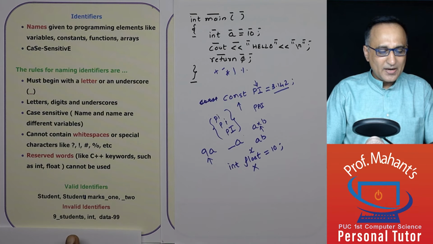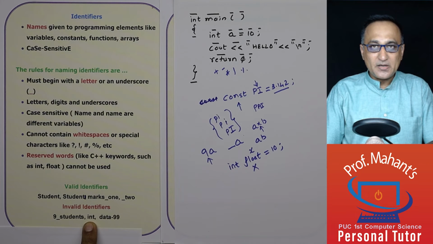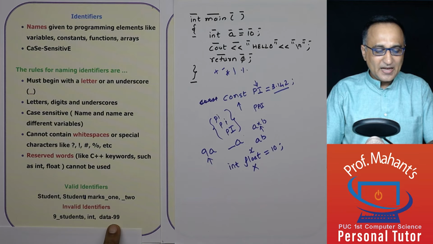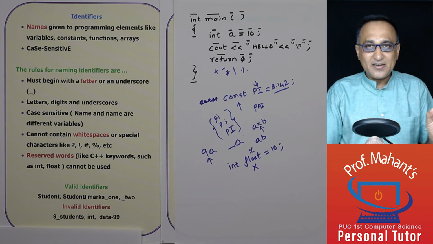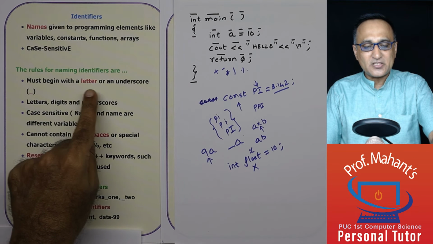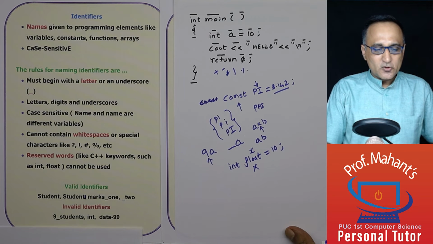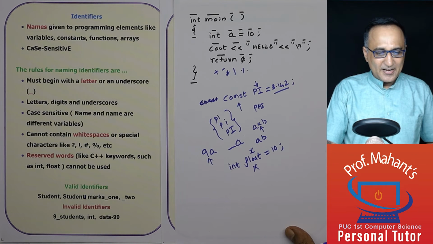This is an invalid identifier. Why? It is starting with a number. This is a keyword or reserved word which has a special meaning to the compiler. Data hyphen 99. Hyphen is not a part of the naming convention. You can begin with alphabets or underscore, but not digits. You cannot use a hyphen. So I hope you understood what is an identifier.